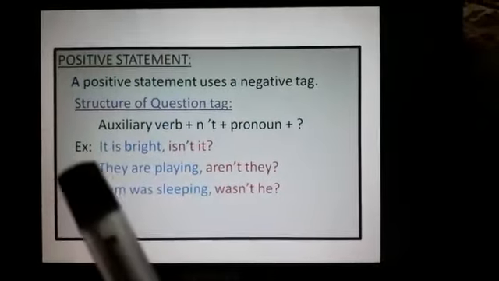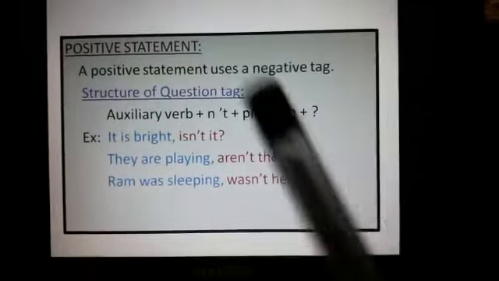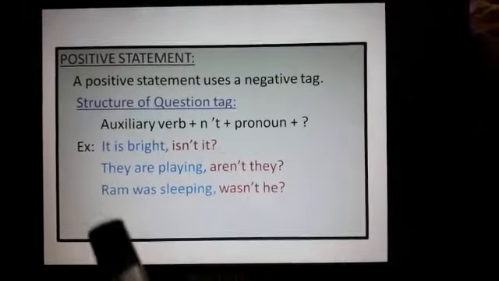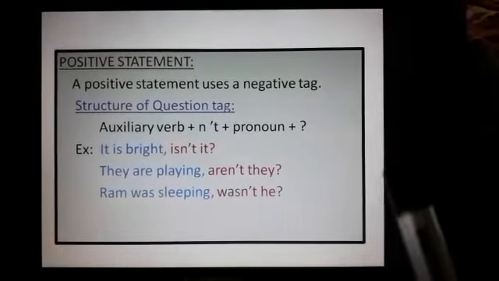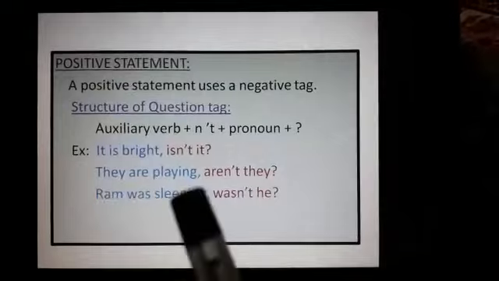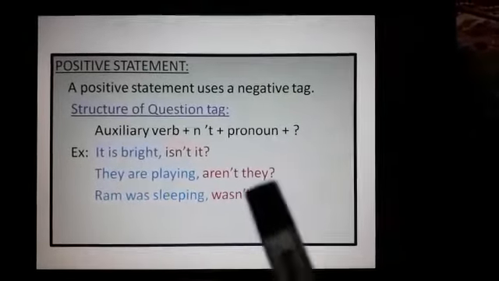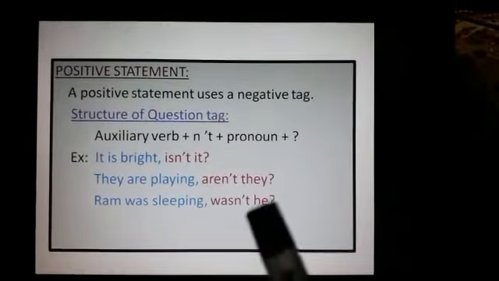Positive statement. A positive statement uses a negative tag. Structure of question tag: auxiliary verb plus n't plus pronoun plus question mark. Example: It is bright, isn't it? They are playing, aren't they? Ram was sleeping, wasn't he?